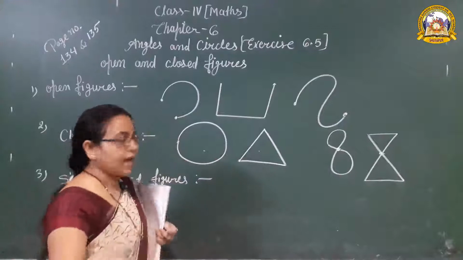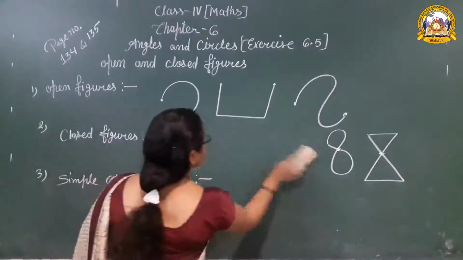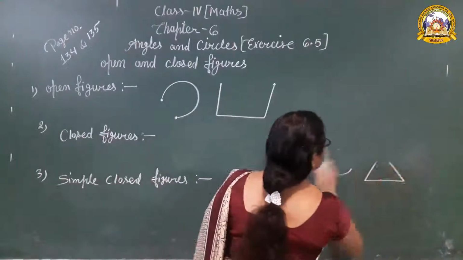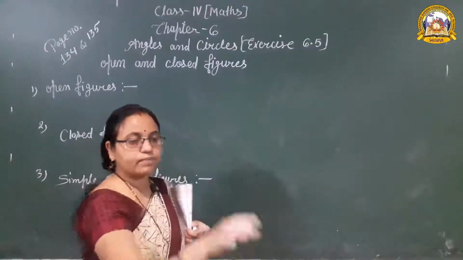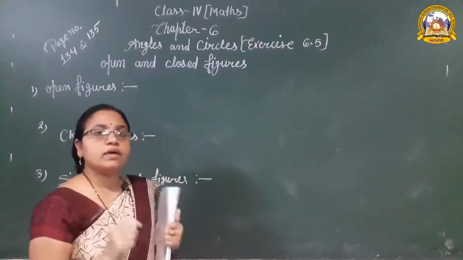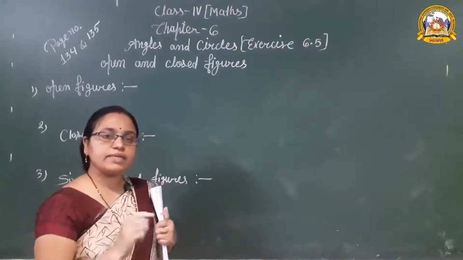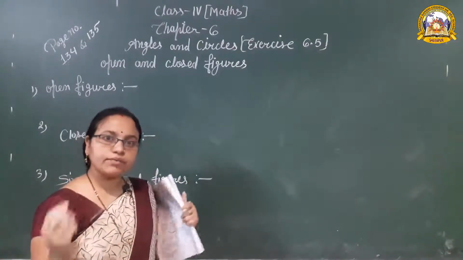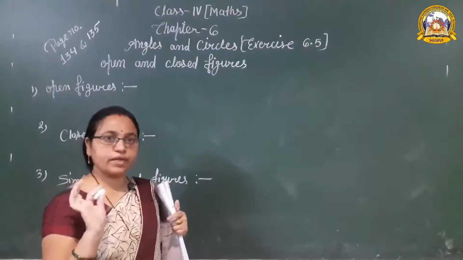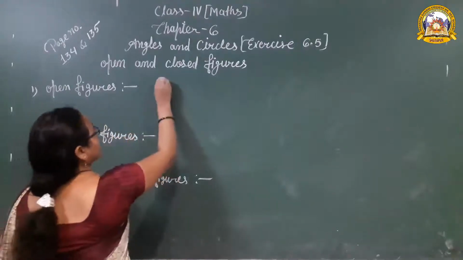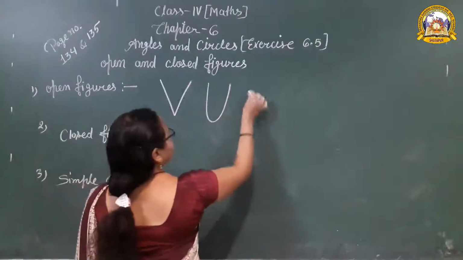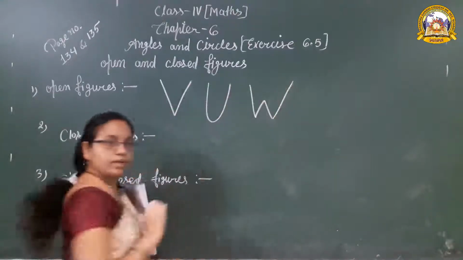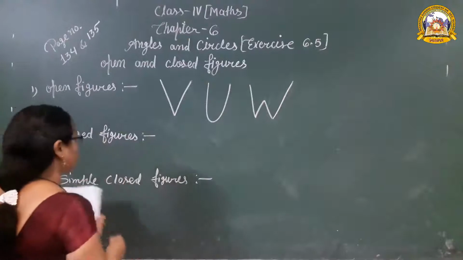So I repeat all the definitions. First, open figure: a figure or shape that has starting and ending points at different positions is called an open figure. Okay, that is the shape of the open figure. Next, closed figure.